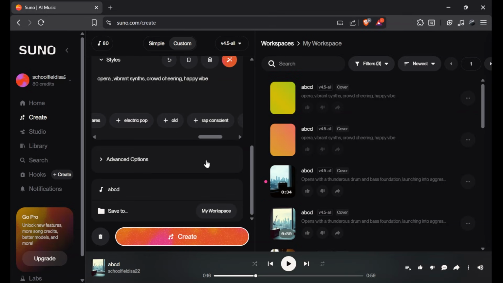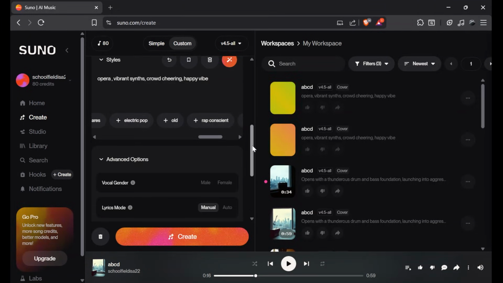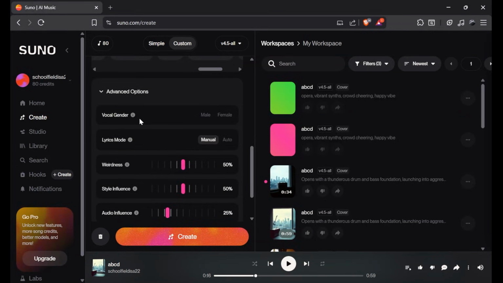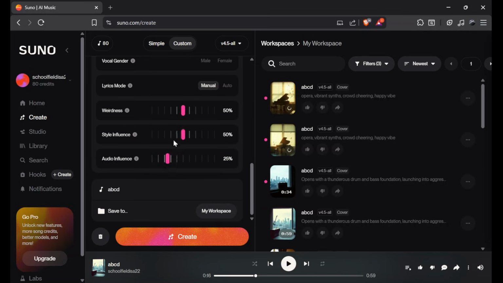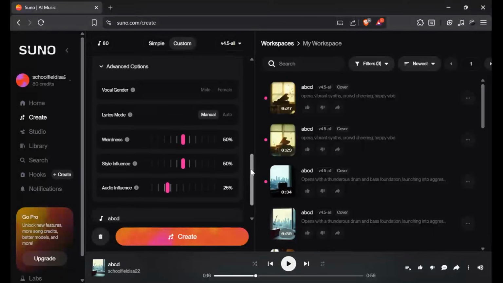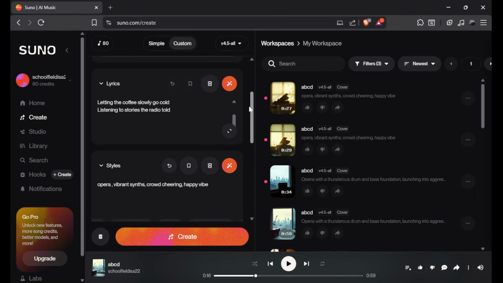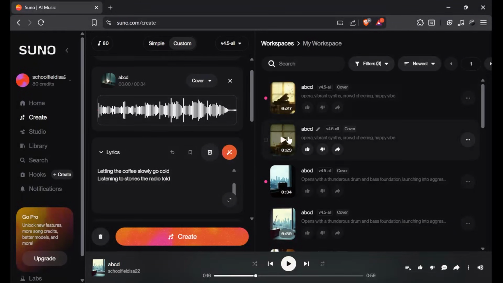You even have some advanced options in your settings. So if you click on that, you can select the vocal gender, then the lyrics mode. If you turn it into the auto mode, it will write lyrics for you every time you generate a song. And then these options are only for the pro users. So if you really like this platform, you can take the subscription as well. Now our second style is also ready, so let's hear that.